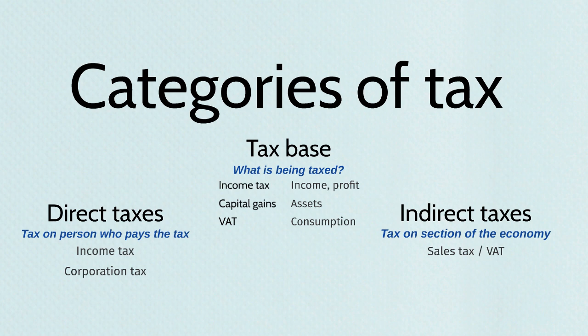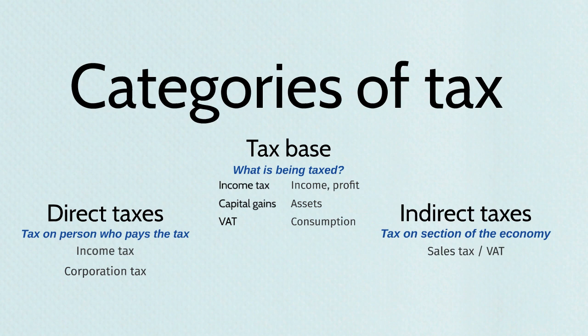may go into a shop and you purchase something and you pay VAT on that. But that tax, that VAT or sales tax, isn't directly on your income or on you. The tax is on the general consumption, the purchase you are making within the economy. And so we say with indirect taxes, they're not directly on individuals or on businesses. They're on a section of the economy. In this case, with sales tax, it would be consumption. So that's the key difference between direct and indirect taxes.